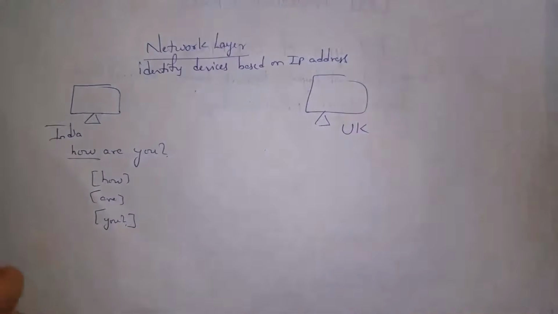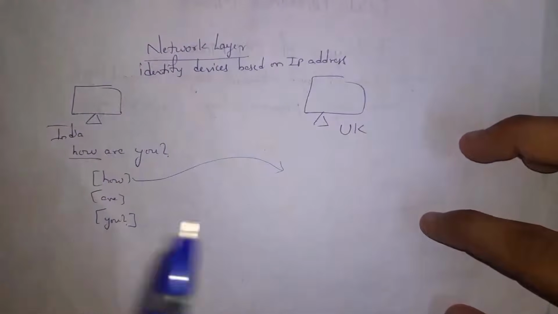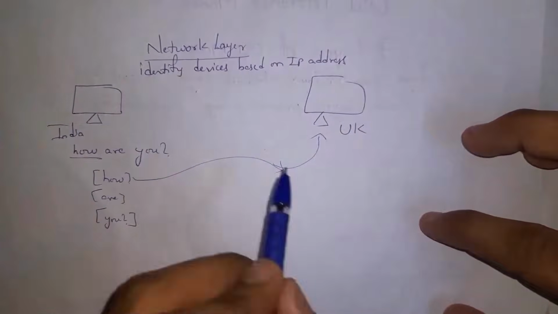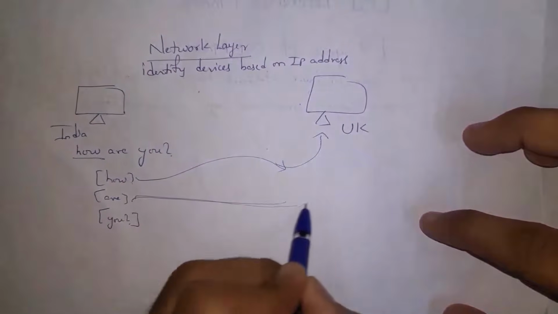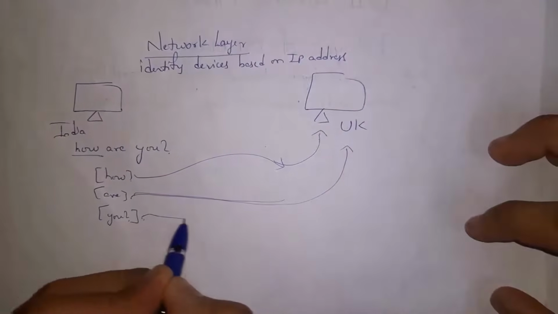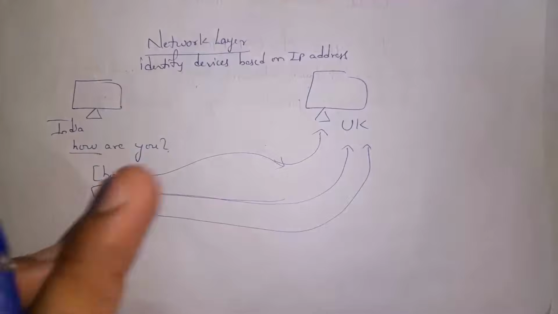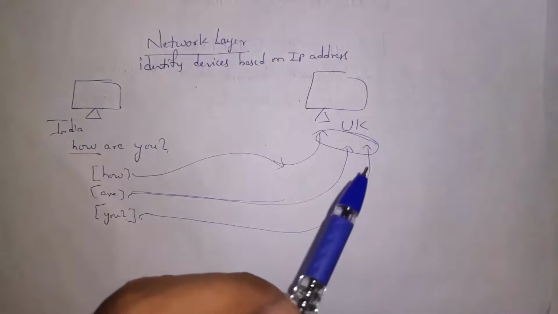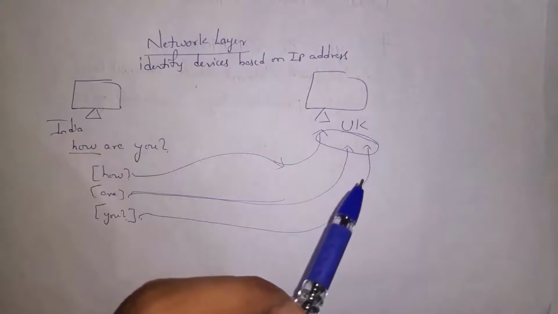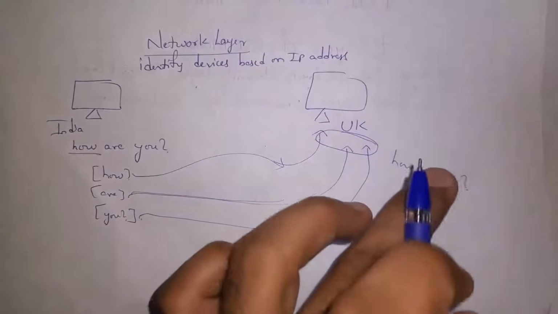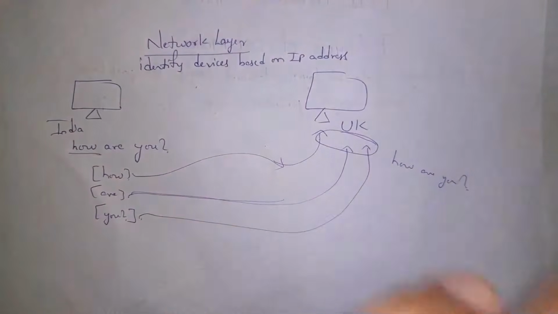So the duty of network layer is to divide our data into packets, and each packet will find the best route in order to reach the destination. So this packet will find the best route. Similarly, this packet will find the best route. This packet will find the best route. So each packet will find the best route in order to reach the destination very fast. After reaching the destination, complete data will be arranged in order, like "how are you", and then this data is read by the receiver.